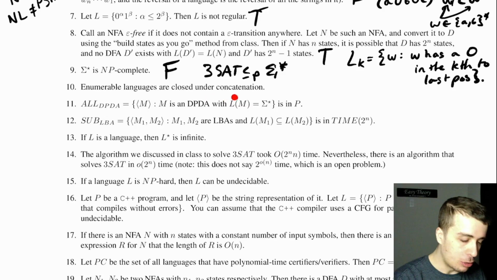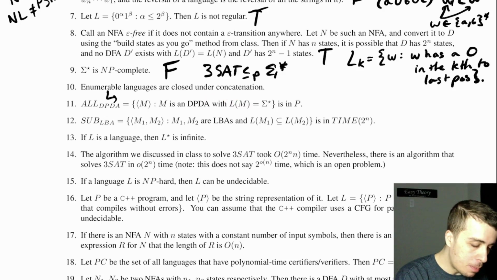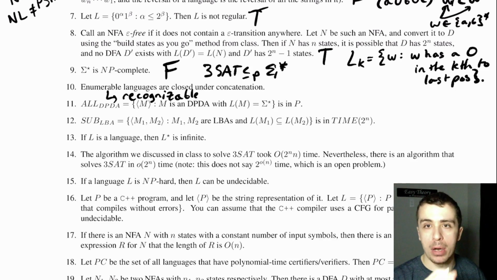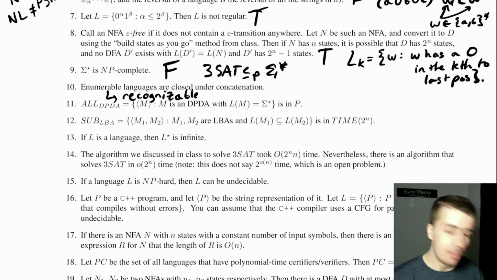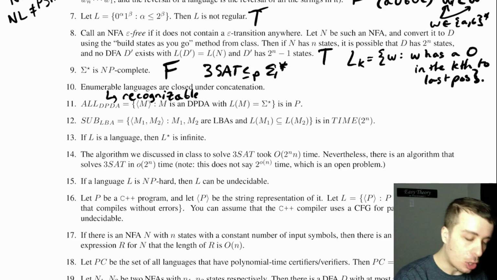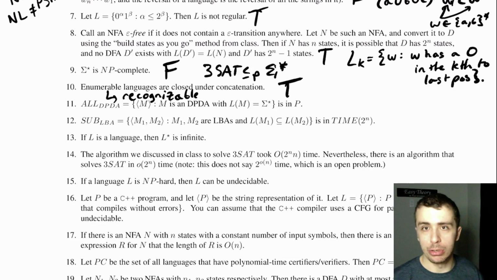Enumerable languages are closed under concatenation. Enumerable is just another word for recognizable. Actually, it's not another word, it's just an equivalent model, which we haven't done on the channel purely by my choice. But recognizable languages are closed under concatenation, so that's true. And that's pretty simple to show.